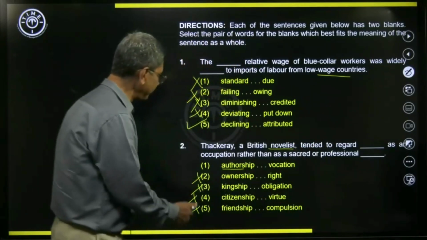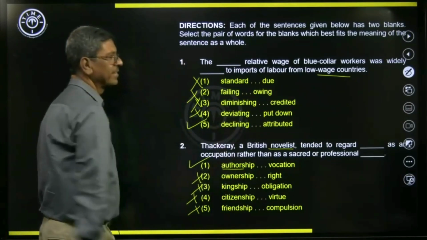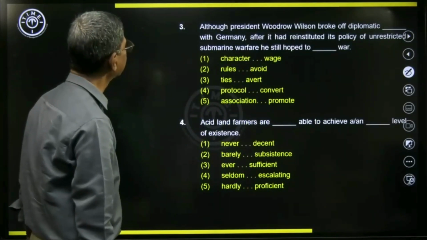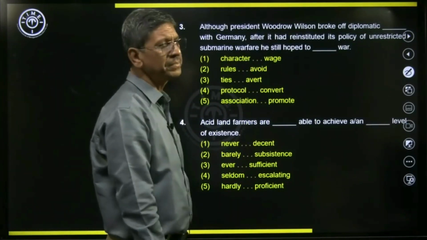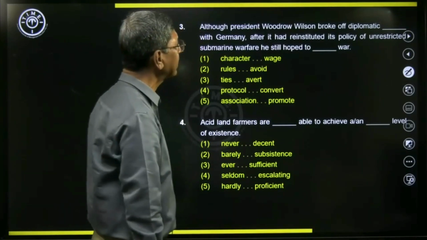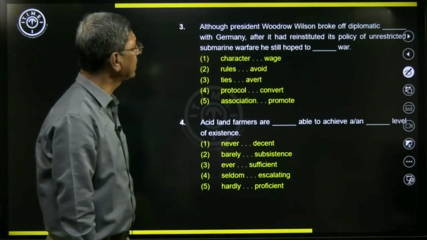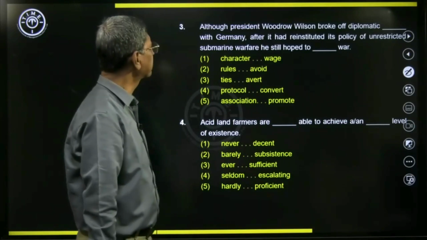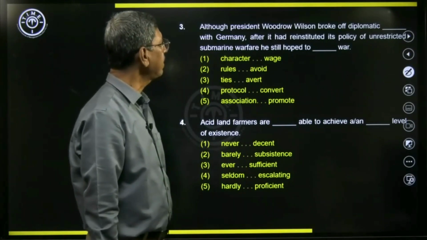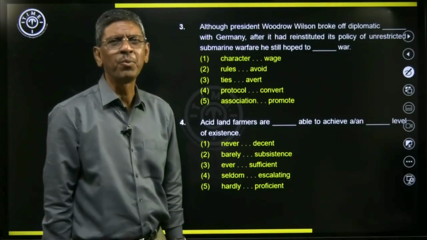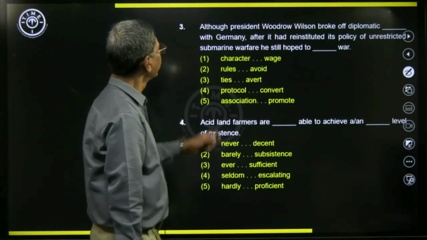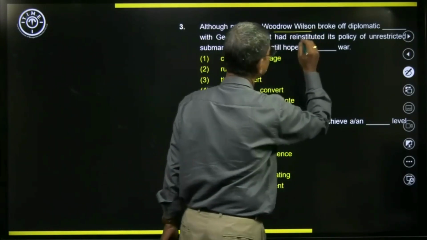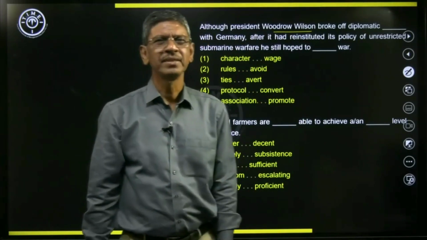So here, this one is the best option that we have. Let's go to the next sentence. Although President Woodrow Wilson broke off diplomatic dash with Germany after it had reinstituted its policy of unrestricted submarine warfare, he still hoped to dash war. So here, let us look at the sentence. Who was Woodrow Wilson? Woodrow Wilson was the 28th US president.